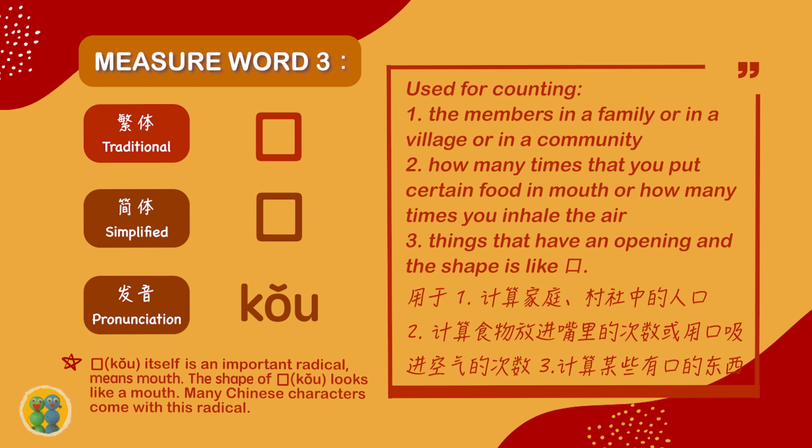We recommend you remember this character because many Chinese characters come with this radical. If you know its literal meaning, mouth, then if you see some words or characters, you can probably guess those words are related to mouth or things that need the mouth.